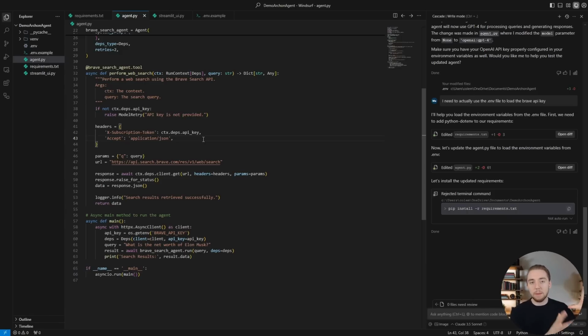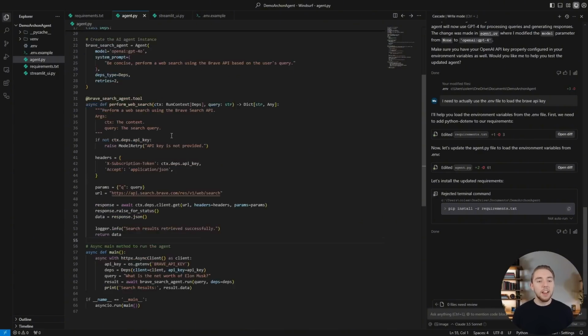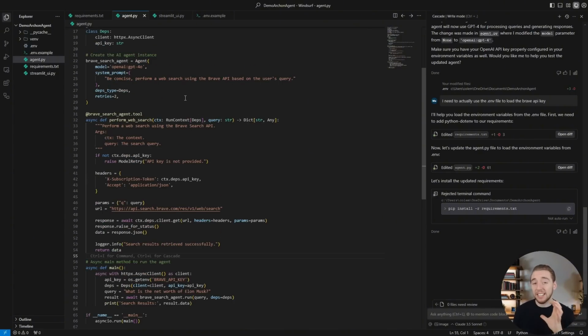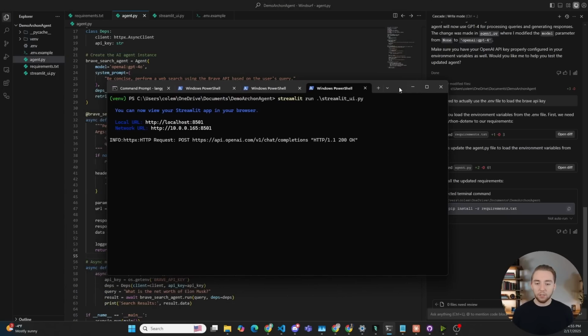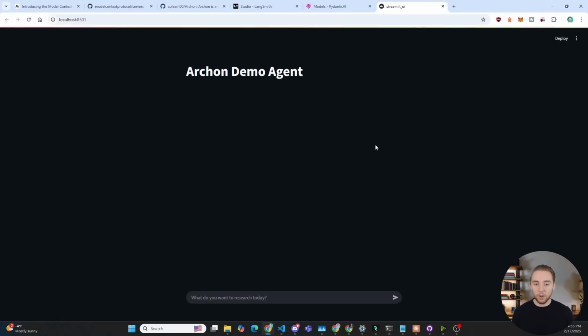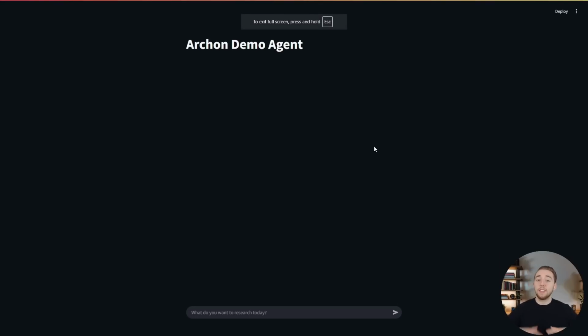So I could have a pre-made Brave tool that it would just pull and use right there for the Pydantic AI agent. So that's all I had to fix up. Everything else I kept exactly the same. And so then I created this Streamlit interface that I just ran right here with the command streamlit run streamlit_ui.py. Obviously added that as a dependency for the project as well. And then boom, we now have this chat interface right here for our agent that was almost completely generated by Archon, with Windsurf just calling it for the help to make this agent.